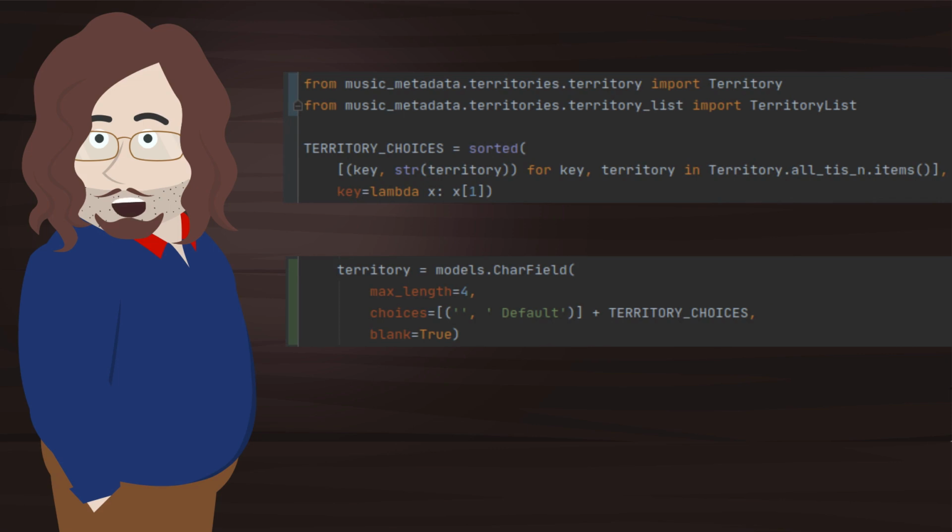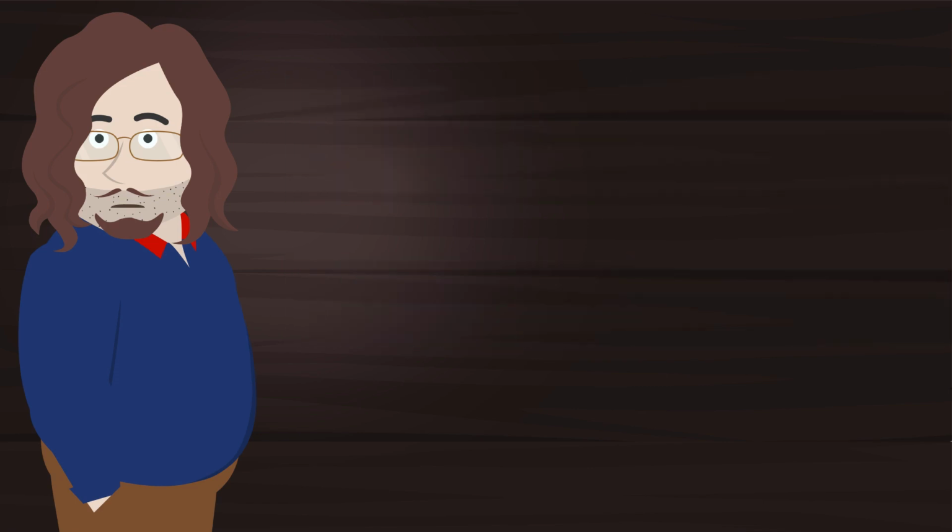Integrating it into Django is quite straightforward. One creates a sorted list of tuples, which is then used in a char field as choices. In this case, we are also adding a default. It means all unspecified territories, not all territories, aka world.